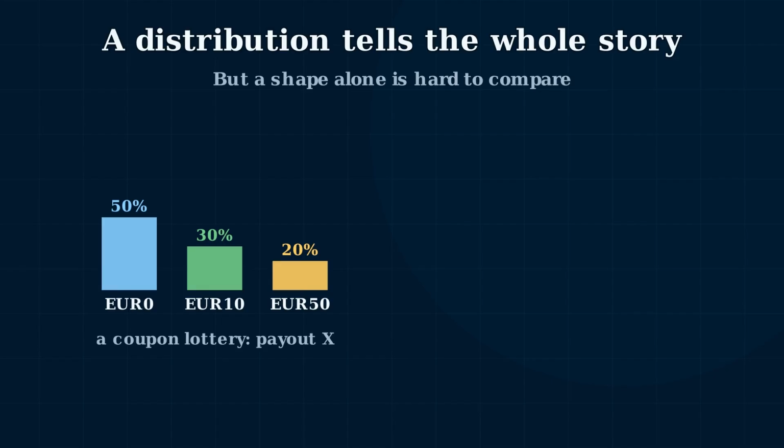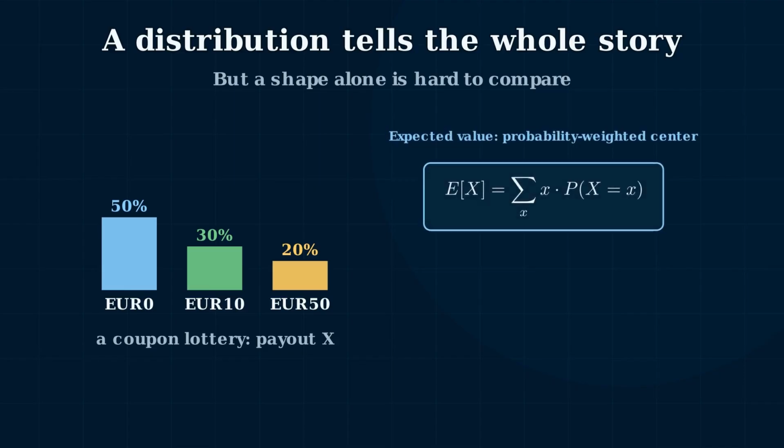A distribution is the full landscape of uncertainty. But machine learning often needs a few numbers that summarize that landscape. The first is the expected value, its balance point. Picture a coupon lottery. It pays €0 with probability 0.5, €10 with probability 0.3, and €50 with probability 0.2.